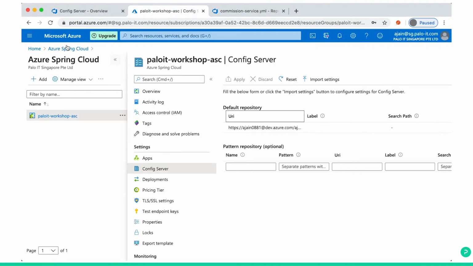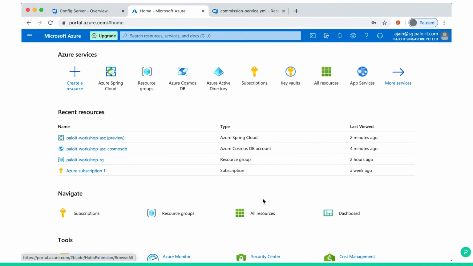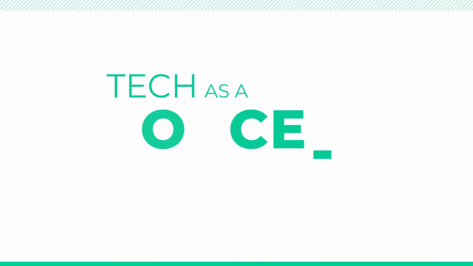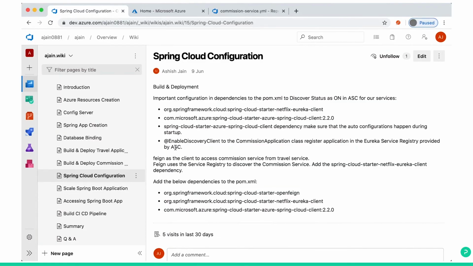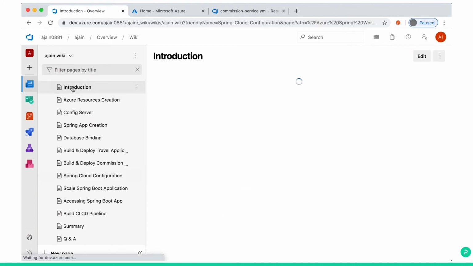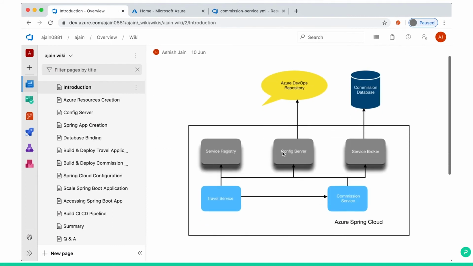Let's go back home. We have gone through the configuration. Now we can test our application. I'll show you here again.